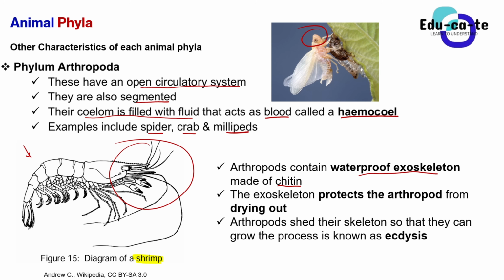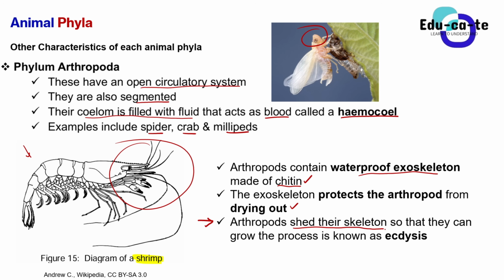So basically, the phylum Arthropoda, they don't want to be dry outside. So the main function of the exoskeleton in the phylum Arthropoda is to protect the arthropod from drying out, or you can say protect them from desiccation. Then the arthropods, they've got this special process that they do. This one is very important and they usually ask it in biological terms. The arthropods, they shed their skeleton.